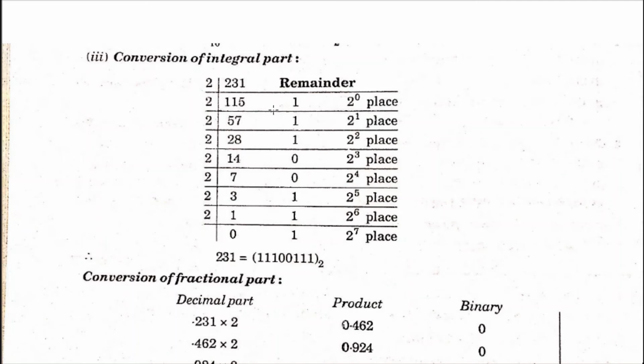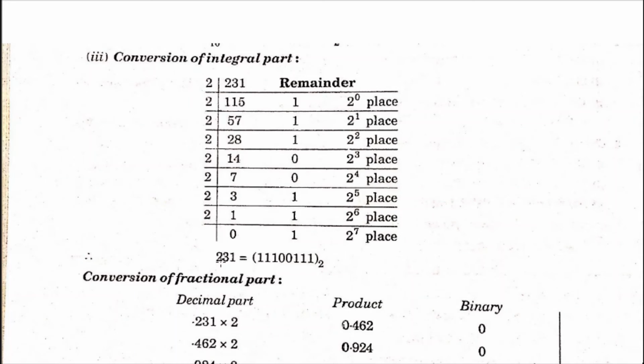Our remainder is 1, so that is the 2 raised to power 0 place in the binary form. Then we divide 115 by 2, our remainder is 1, and so on. These remainders represent the binary form. This remainder represents the 2 raised to power 0 place, this remainder represents the 2 raised to power 1 place, this remainder represents the 2 square place, and so on.